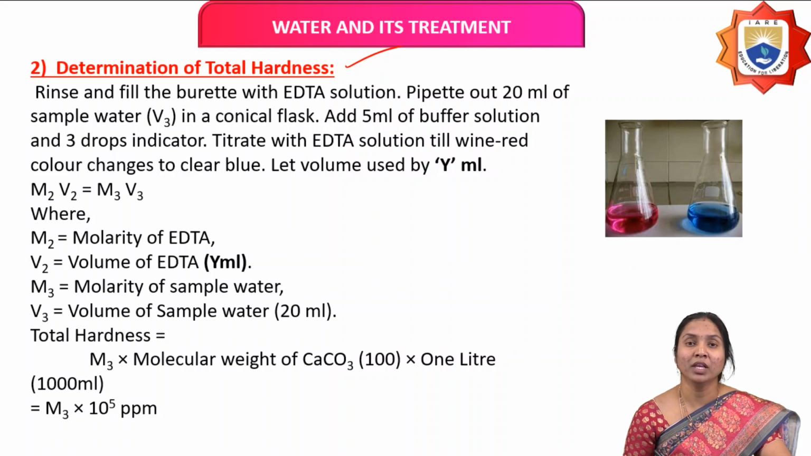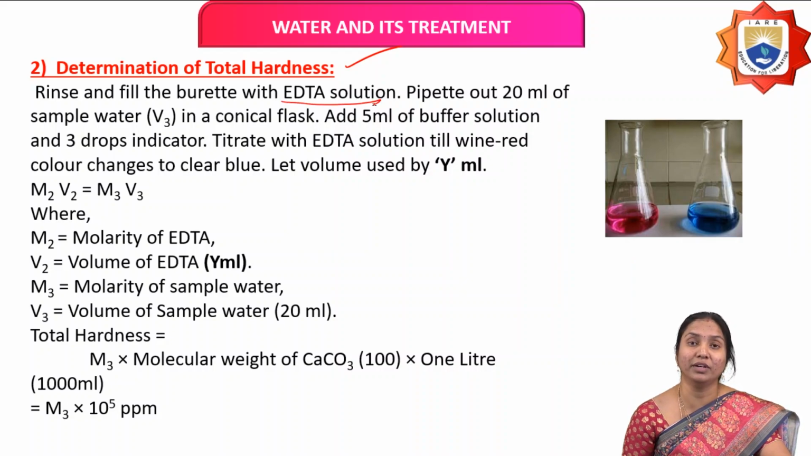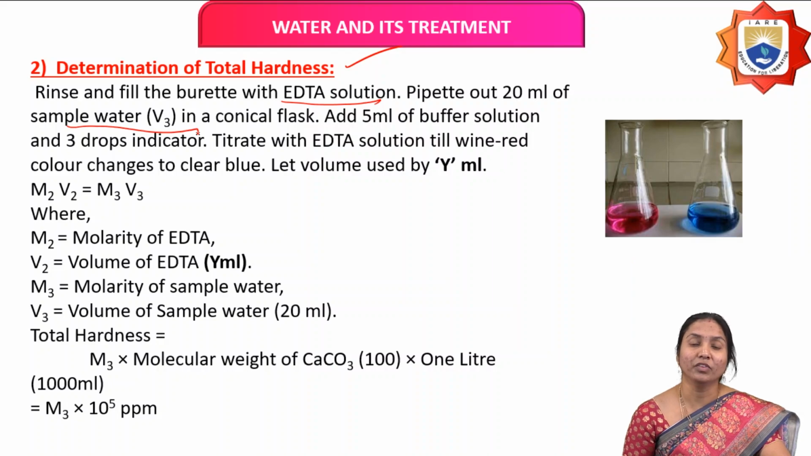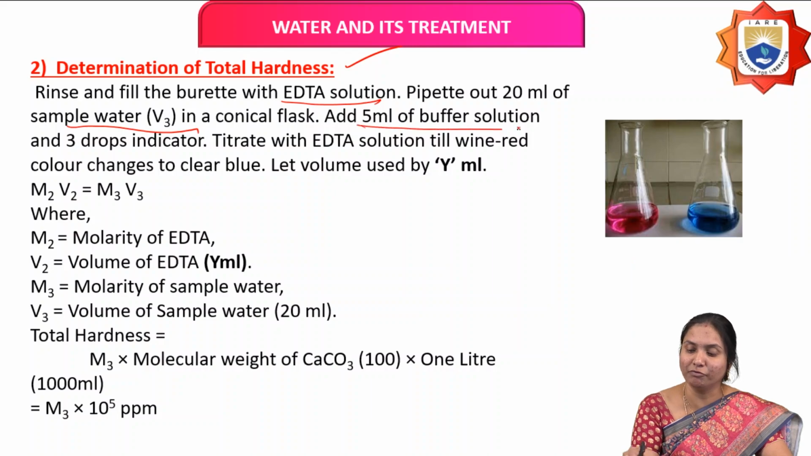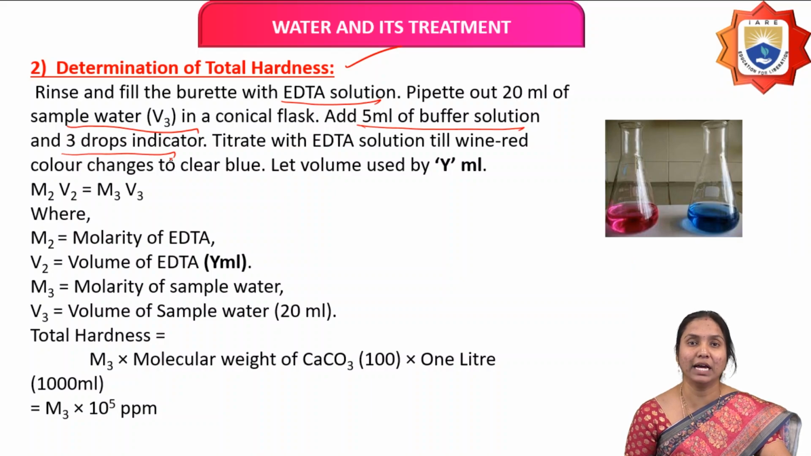Here also, same as before, rinse the burette and fill it with EDTA solution. Pipette out 20 ml of the given sample water into a conical flask, and add 5 ml of buffer solution and 2 to 3 drops of EBT, Eriochrome Black T indicator, in the same conical flask. Here the color is wine red. When we titrate this solution against EDTA from the burette, the color changes from wine red to blue.